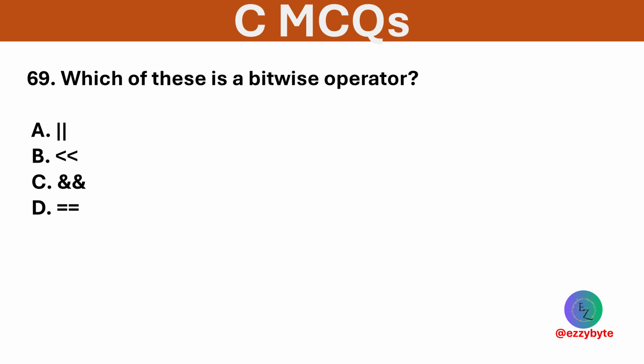Which of these is a bitwise operator? Options are logical OR, bitwise left shift, logical AND, and the equality operator. Option B is correct. This is a bitwise operator that shifts bits to the left. The others are logical or comparison operators.